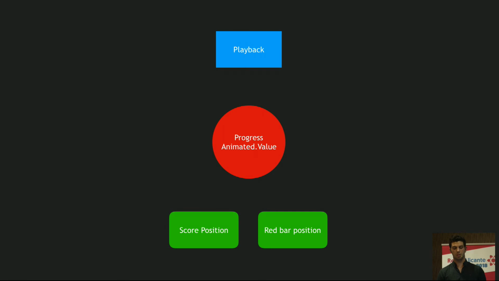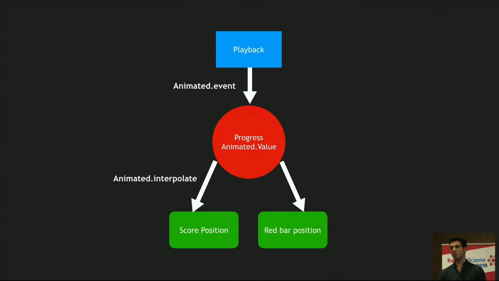Let's see the architecture. This flow diagram illustrates how the different parts interact so far. The source, the event driver, is the playback. The playback is the event driver, using animated event to drive the progress animated value all the time. Then we had two interpolations defined, one for the position of the score horizontally, and another one for the vertical tempo bar, that dictate at any point of time where they should be.